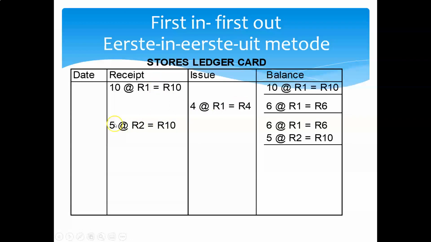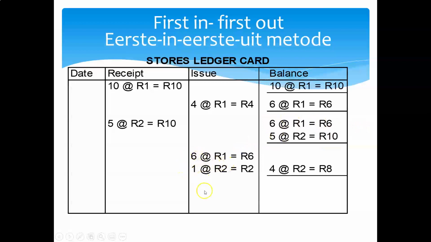Good. Then I buy another 5 apples, and this time I paid 2 rand for an apple. So I paid out 10 rand for these 5 apples. First in, first out says, how many apples do I have in hand now? Well, I still have those 6 apples which cost me 1 rand, and that equals 6 rand. And now I have a second batch, 5 apples which cost me 2 rand. So that in total cost 10 rand. So what is the value of our closing inventory at this stage? 16 rand. How many apples? 11 apples.